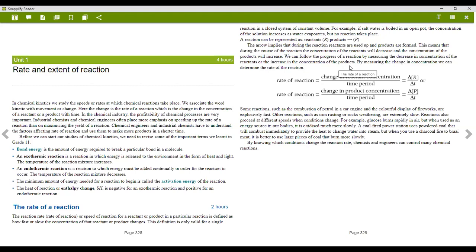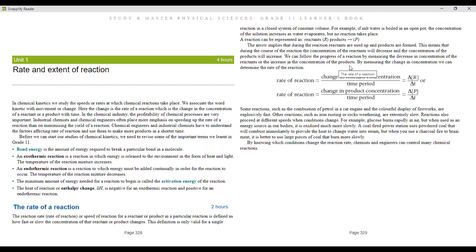So you can choose whether what you're observing is the rate of reaction of the reactants, or you can decide that no, this is me observing how fast the product is forming. So either one of them, but at the end of the day, it gives you one solution.